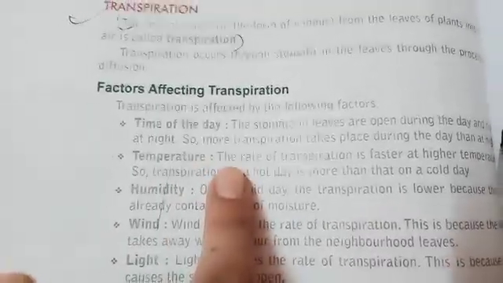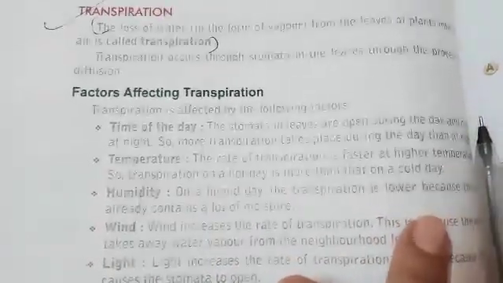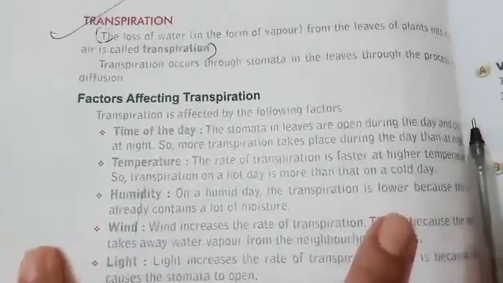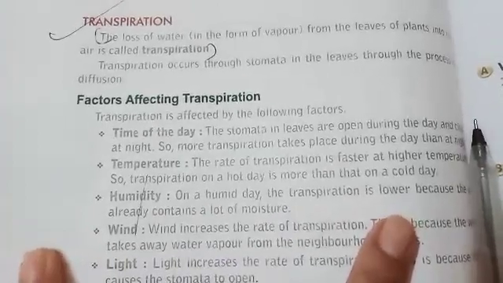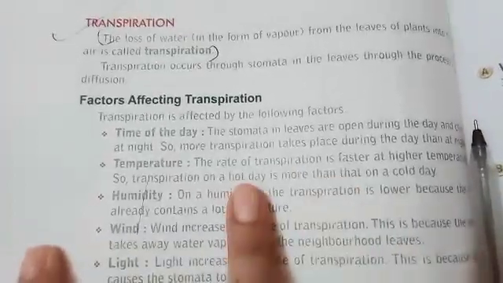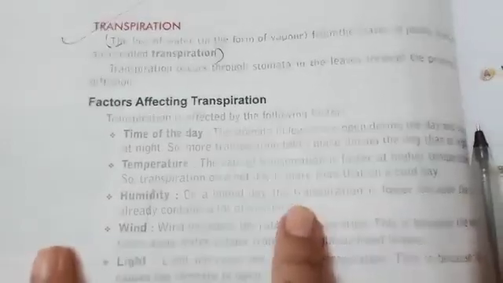Next is temperature. The rate of transpiration is faster at higher temperature, means if there is a summer day, then temperature is higher, evaporation is more, so transpiration is also more. And during a cold day, transpiration is less.